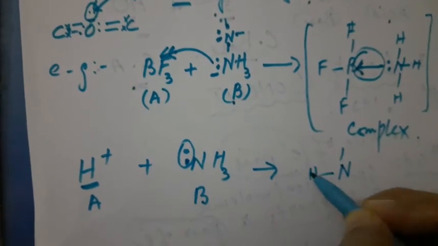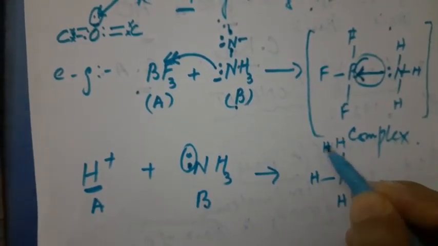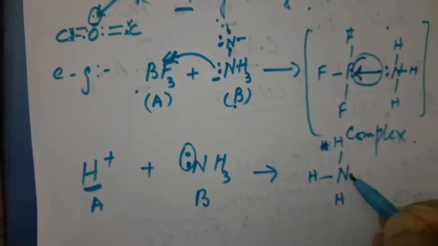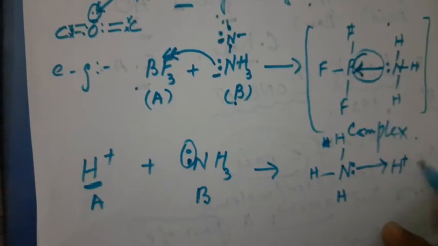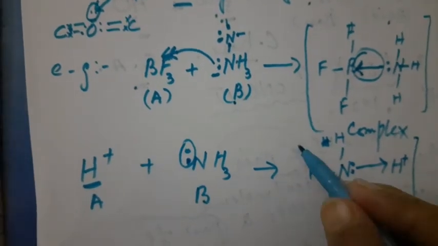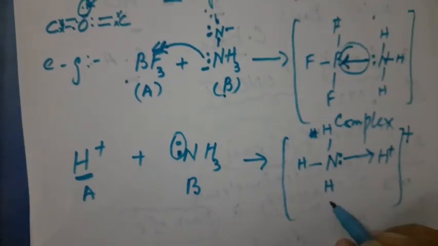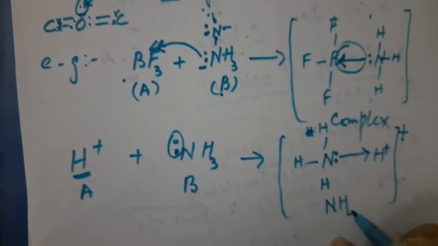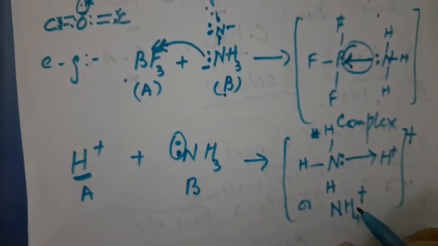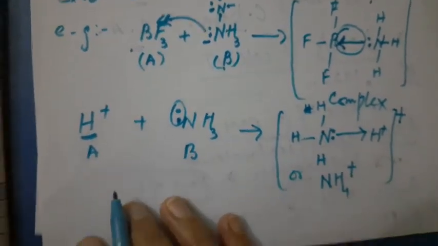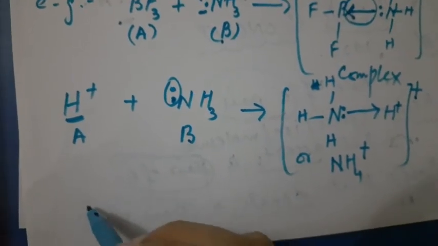Nitrogen, we can write over there like 3 hydrogen bond, right? And these 2 electrons are donated to hydrogen ion, and as a whole they get the positive charge, and they will form NH4, or we can write NH4 plus sign, right?